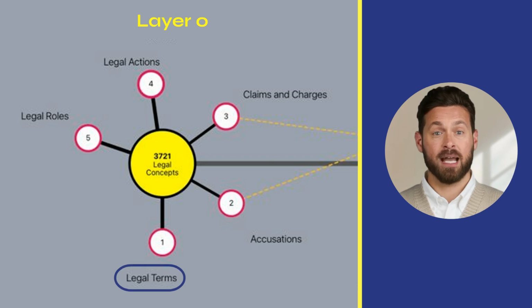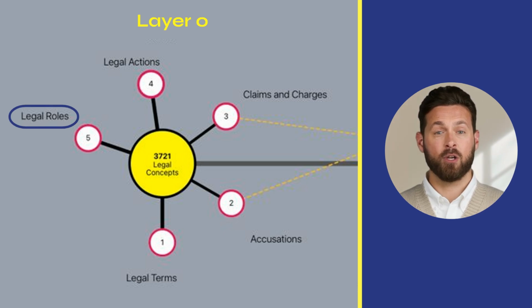Legal terms, containing the tokens patent, liability, arbitration. Accusations, involving the tokens allegation, accusation, disputed. Claims and charges, associated with the tokens billing, claim, charge. Legal actions, relevant to the tokens lawsuit, sue, embroiled litigation. Legal roles, including the tokens defendant, lawyers, plaintiff, claimant.